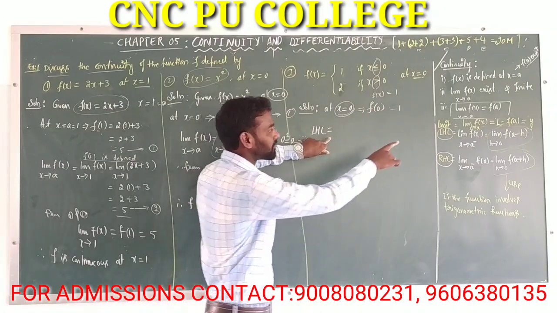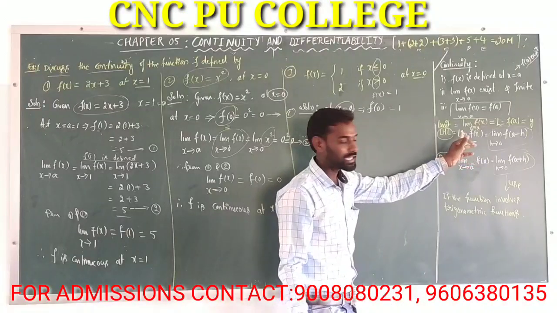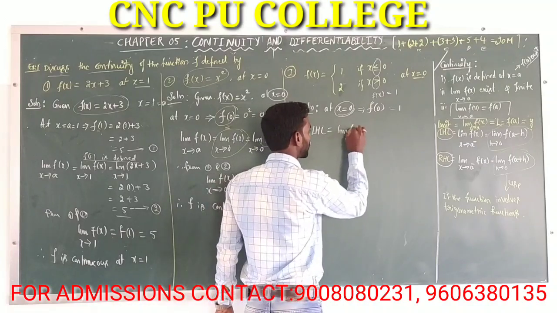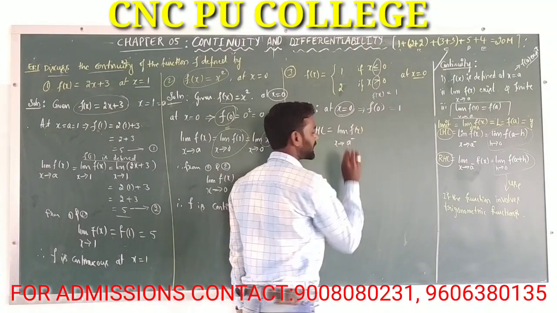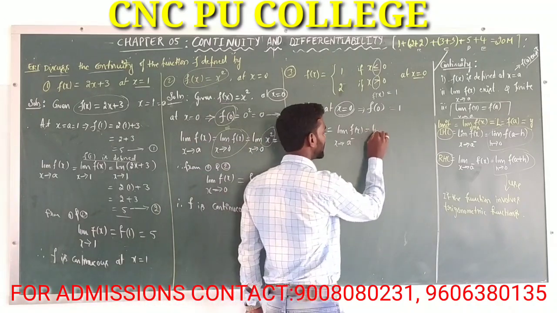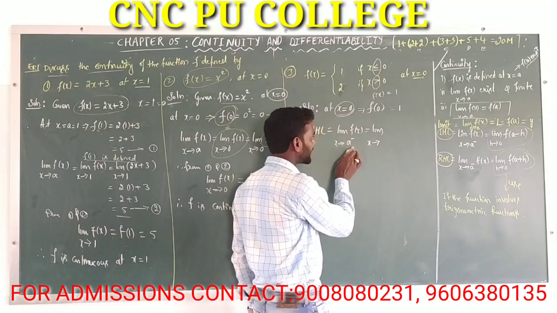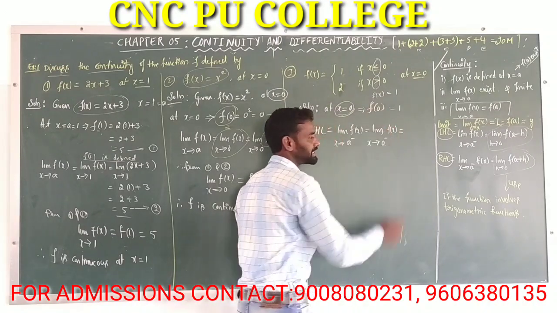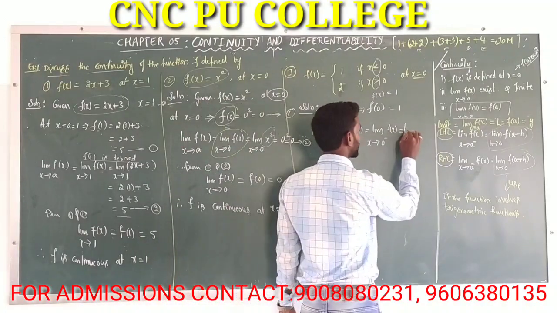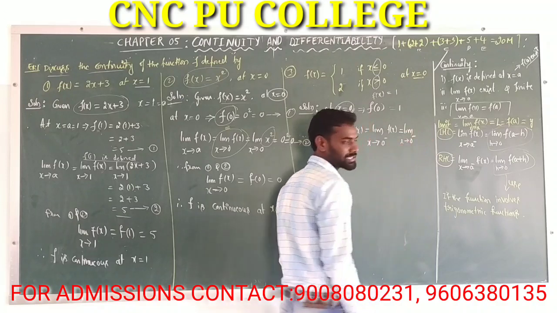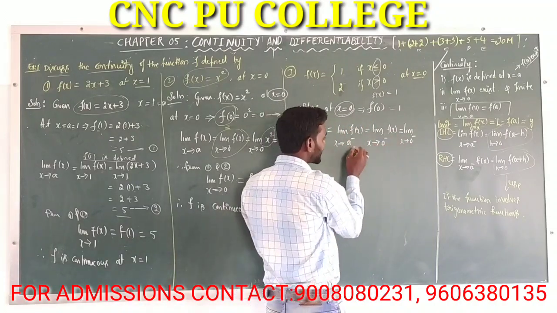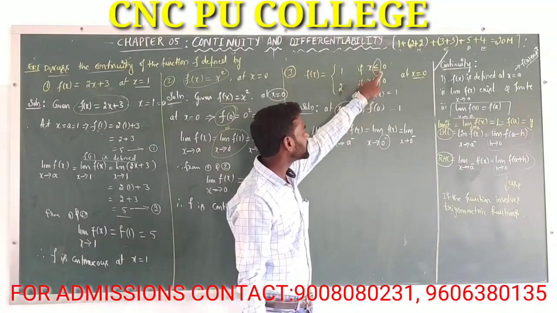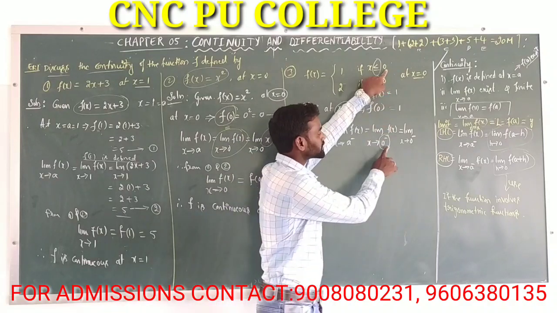That means by definition of left hand limit, LHL is equal to limit of f of x as x tends to a minus, which is limit as x tends to 0 minus f of x. 0 minus means less than 0.